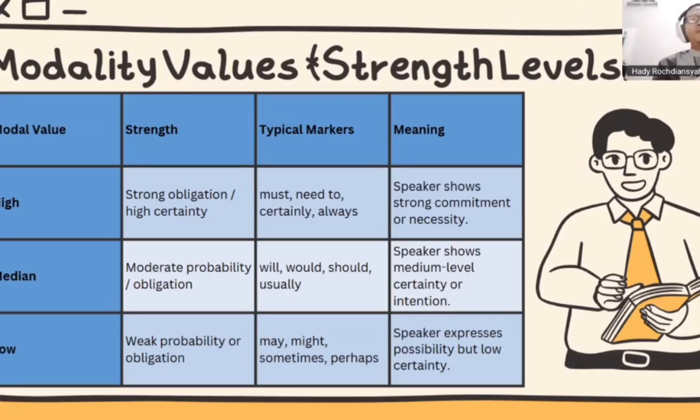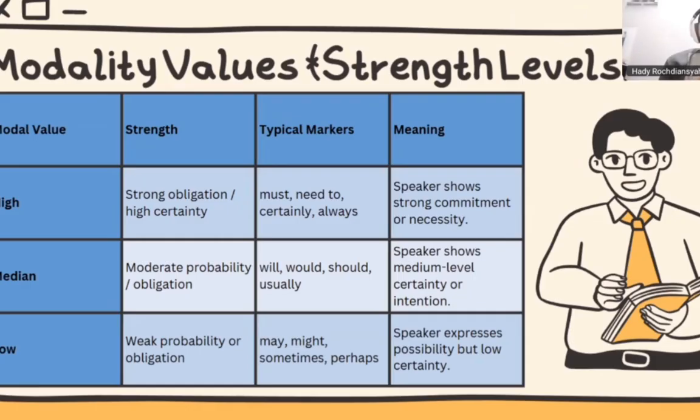The next modality value is the median. The strength is moderate probability or obligation, with words like will, would, should, usually. In the median, the speaker shows a medium level of certainty or intention.